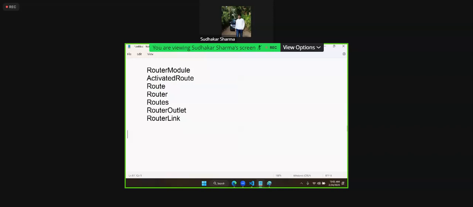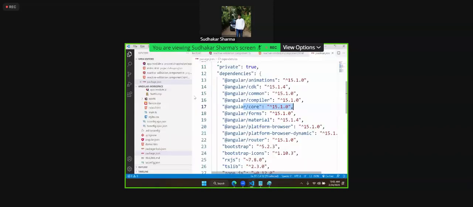And while creating the project itself, it will ask, do you want routing? So if you want routing, you can just accept routing, and it will add one file. If you don't select routing, which I already showed you, that in our current project, we haven't added routing. So manually you have to add routing. How to manually add routing? We need to manually add a file.